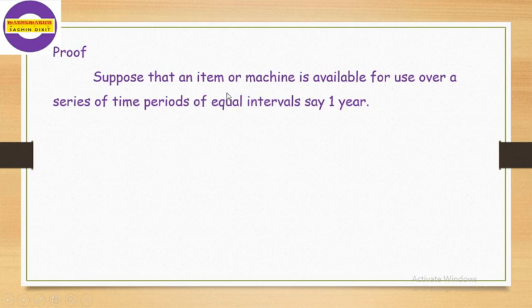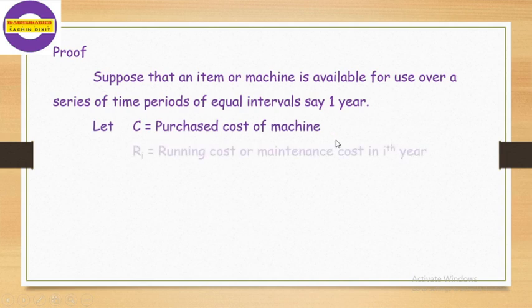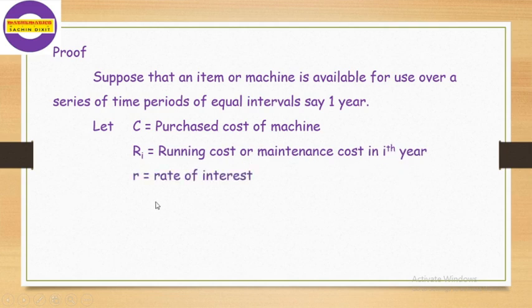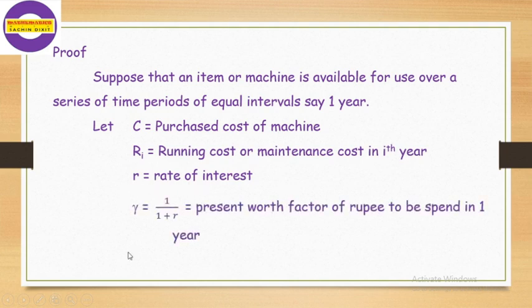Suppose that an item or a machine is available for use over a series of time periods of equal intervals, say 1 year. Let C be the purchase cost of the machine. Ri is the running cost or maintenance cost in the ith year. Small r is the rate of interest.